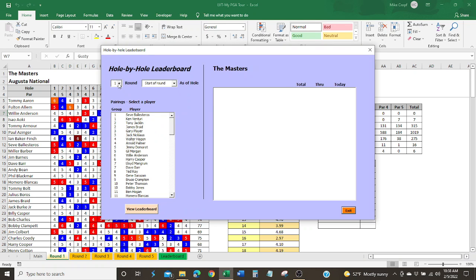When you get here, you can view any of the 4 rounds. So we're interested in round 4 in this case. And we're interested in where we want to start for that round. We're interested in Julius Burrows, so we're going to start him right here. We're going to select him, and we're interested in how he started at the beginning of the round, knowing that everybody down here has not started yet, but everybody up here has already played some holes. So when we start over here, it'll look like when Julius Burrows was at the start of his round for round 4.